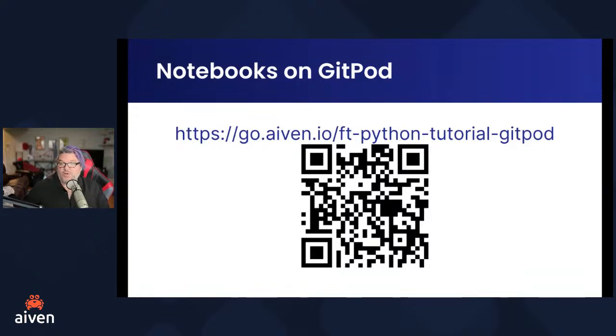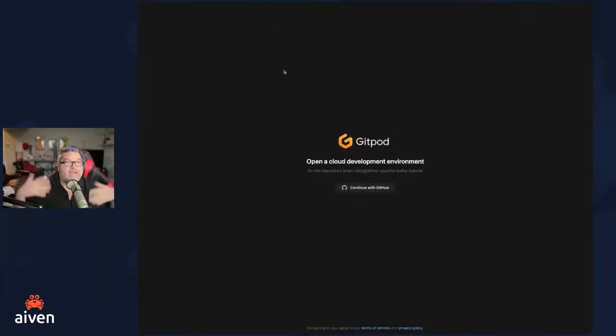So if we're going to go to that URL, I'll go ahead and share my screen. If you already have a Gitpod account, you know how this stuff works, then you probably fired right in. If this is brand new to you, we're going to have to get signed in, and you might have to create an account that's connected to your GitHub account. So you'll go to this sign up page. It'll look like this.